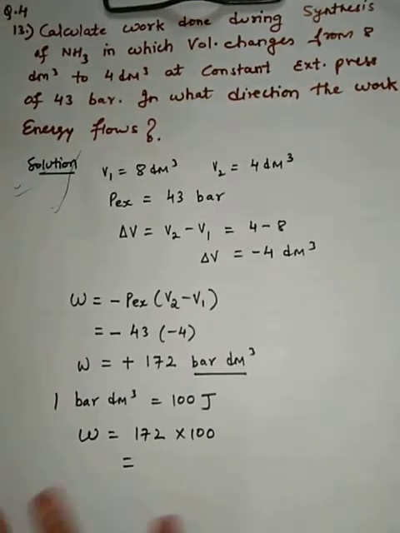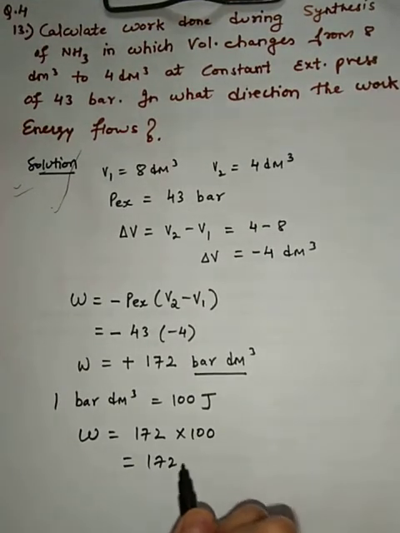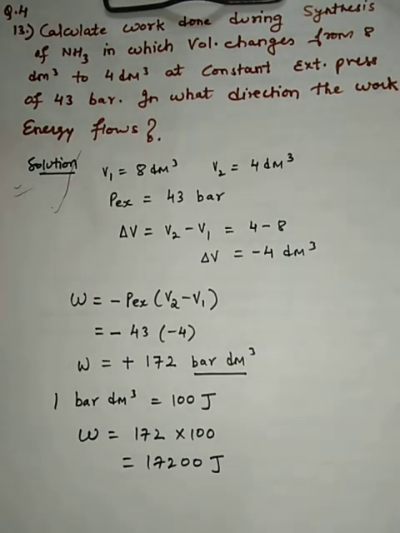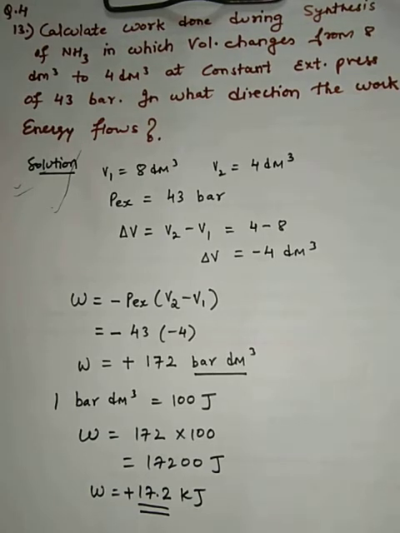And what I will get? 172 into 100 joules. If I divide this by 1000, I will get the answer in kilojoules. So work done is what? If I am dividing this by 1000, I will get 17.2 kilojoules. Because the quantity of work done is positive, we will say work is done on the system.